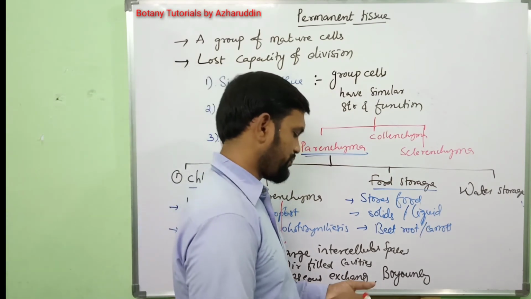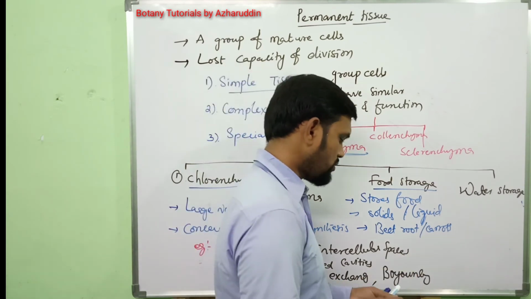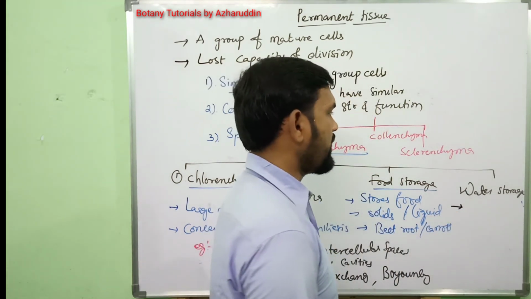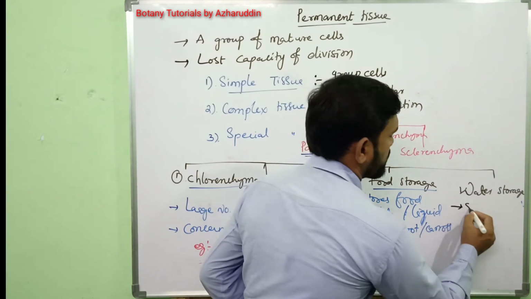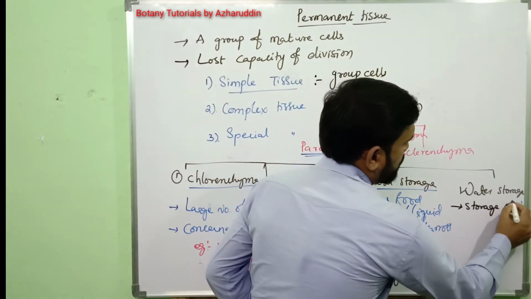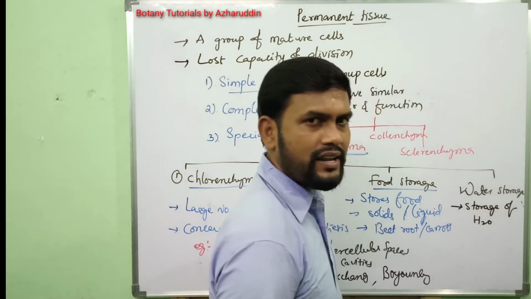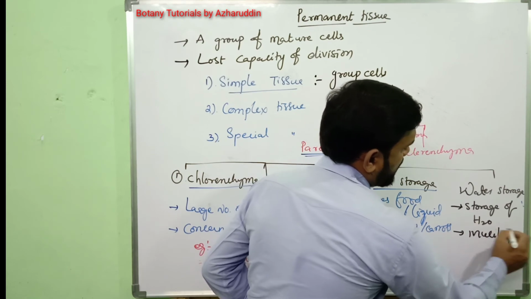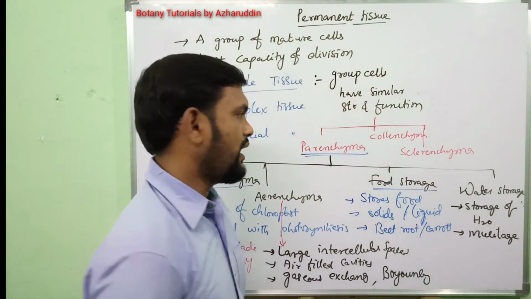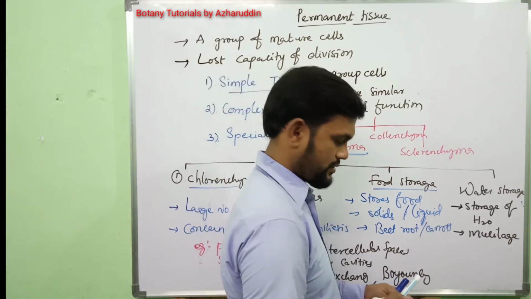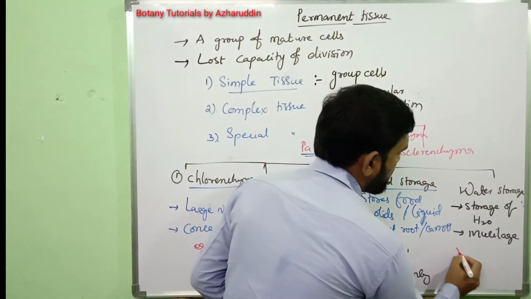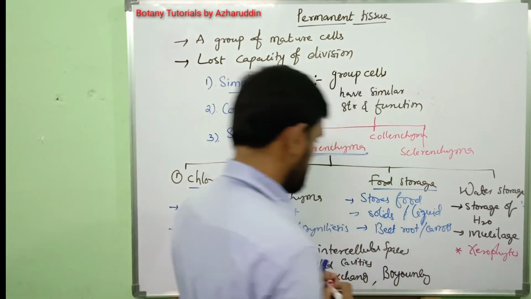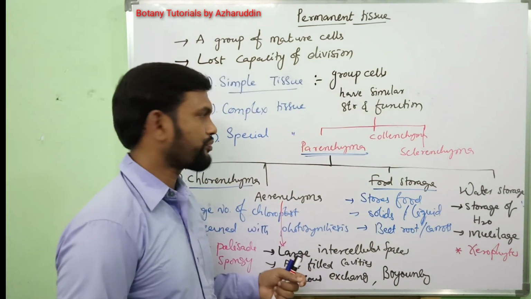Next, coming to the last one, water storage parenchyma. Water storage parenchyma is mainly involved in the storage of water. This water is mainly stored in the form of mucilage. Water storage parenchyma is mainly found in xerophytes. This is about parenchyma.